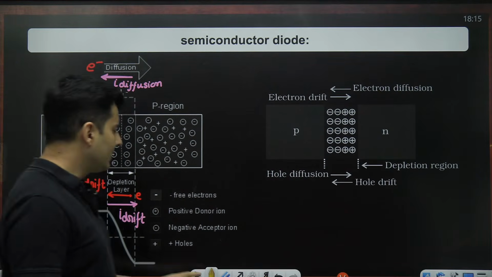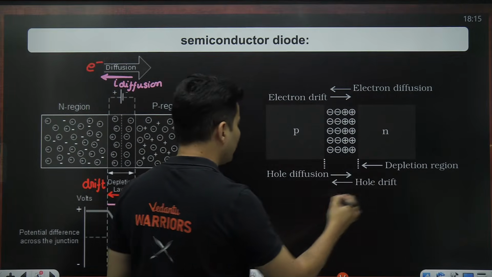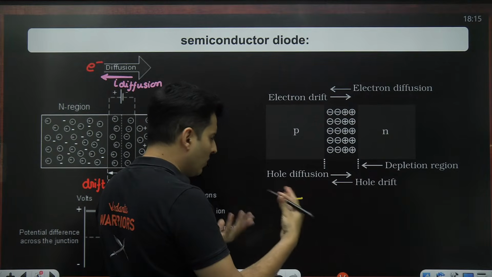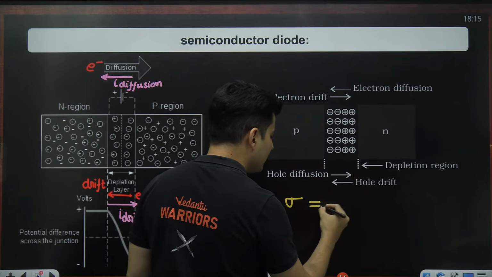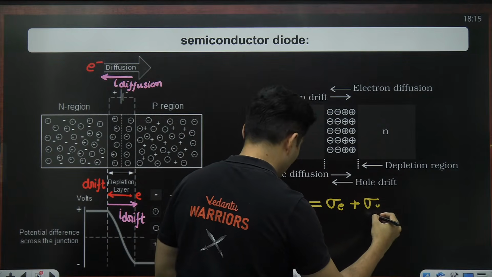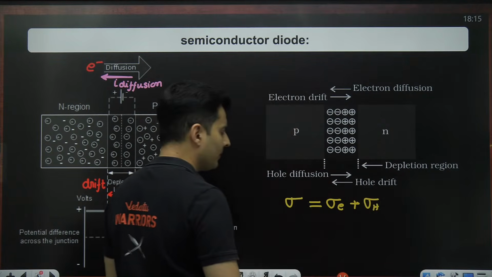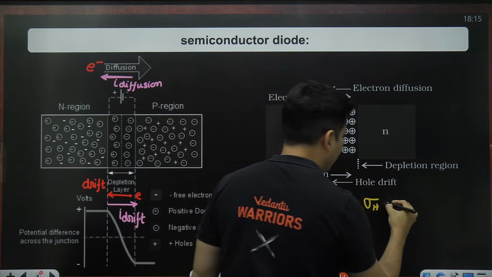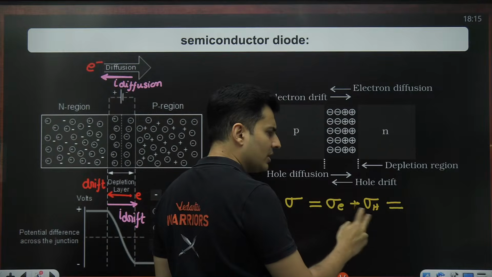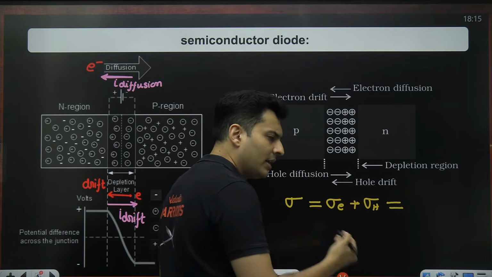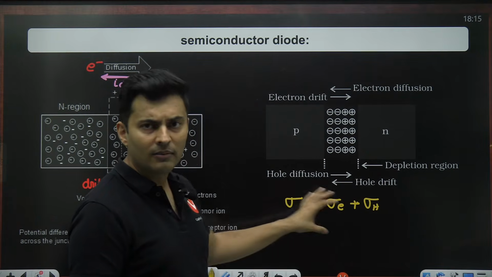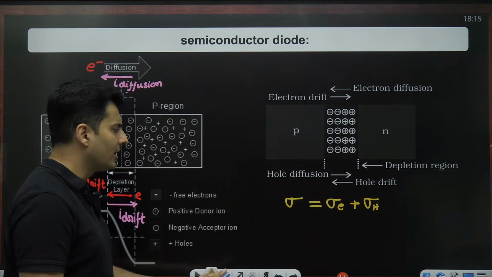Okay. Having said this, also remember the total conductivity of that particular semiconductor is the conductivity of electrons plus the conductivity of the holes, both of them added together. Keep this in mind. When you substitute the values of conductivity, you can find the total conductivity of that particular semiconductor.